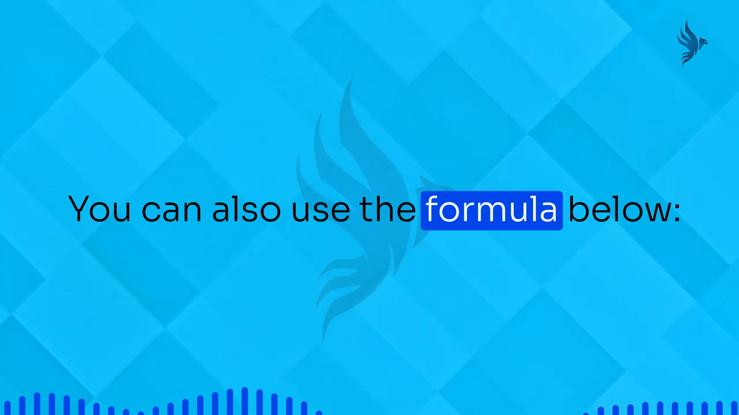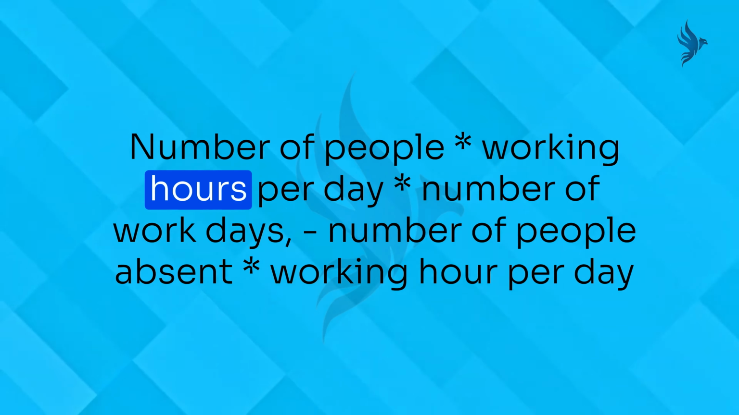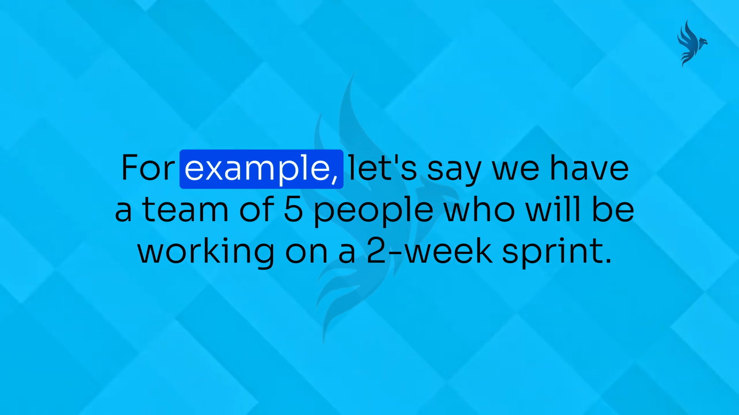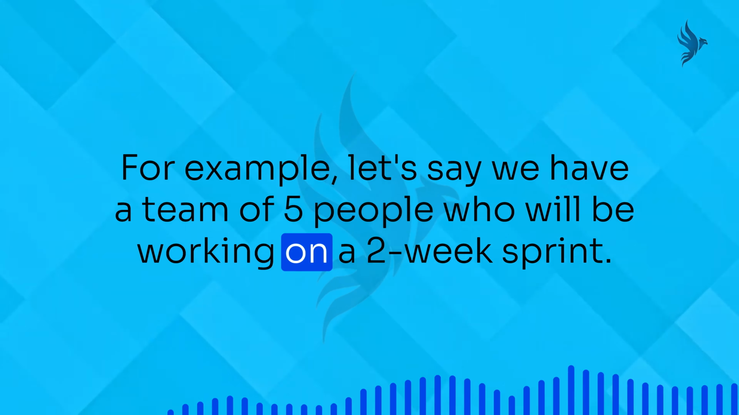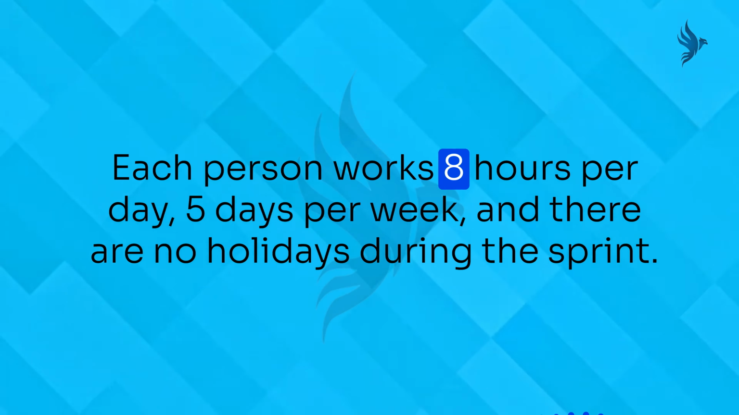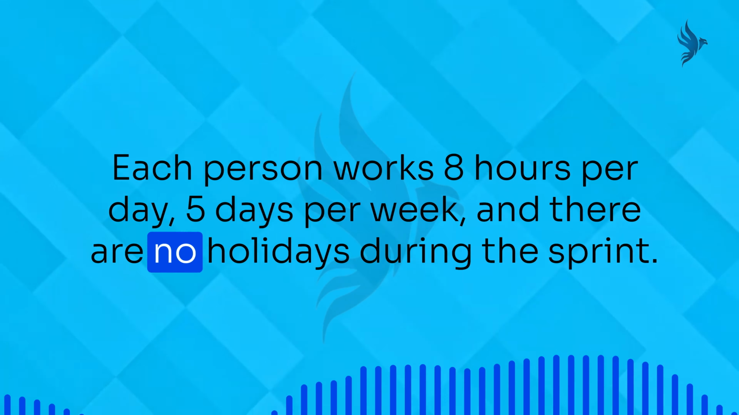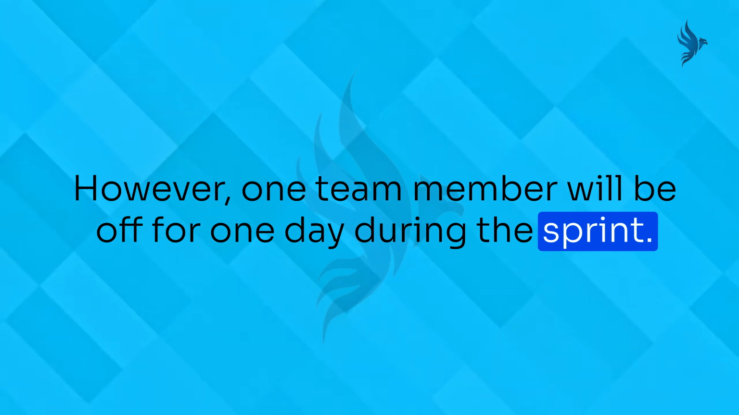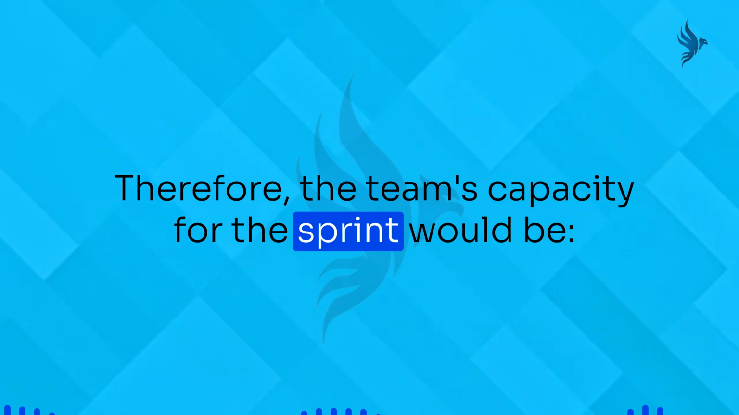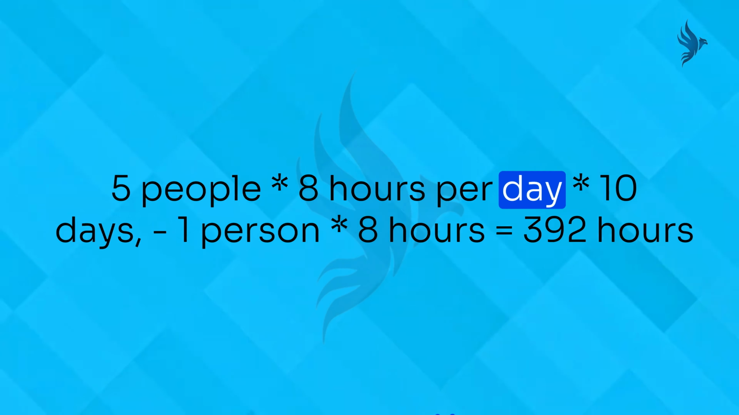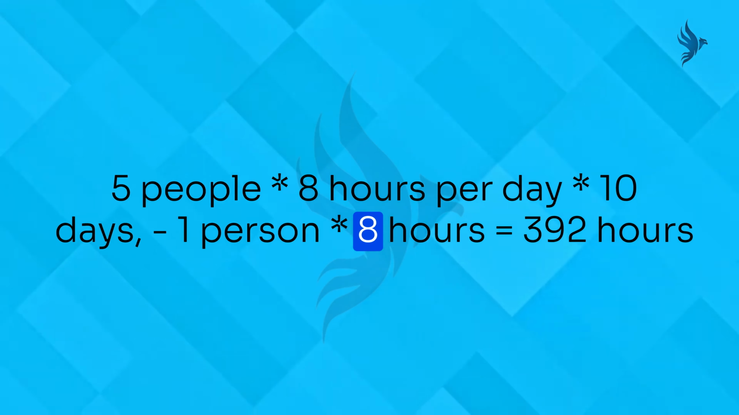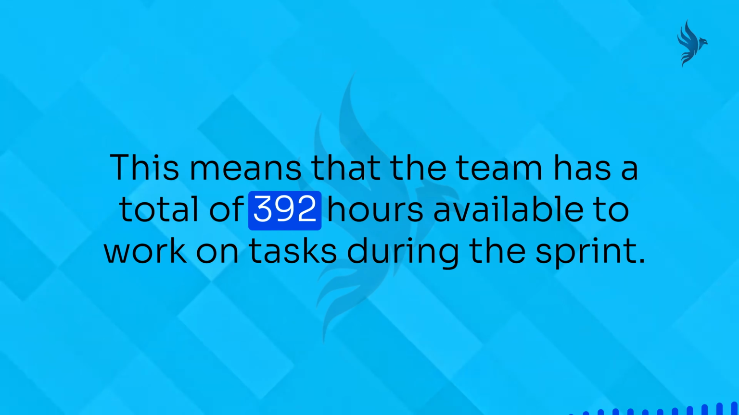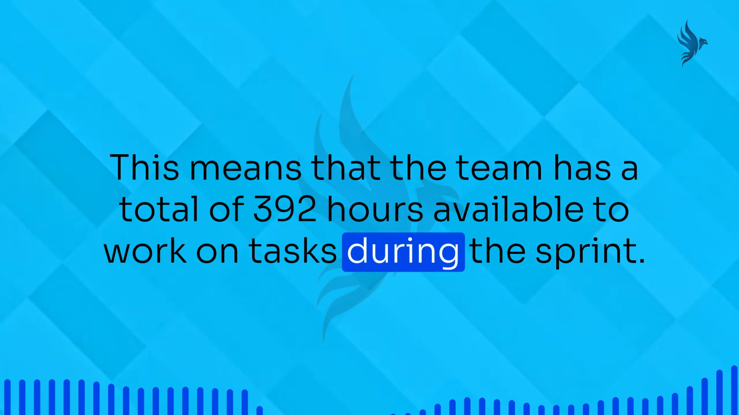You can also use the formula below. Number of people times working hours per day times number of work days, minus number of people absent times working hours per day. For example, let's say we have a team of 5 people who will be working on a 2-week sprint. Each person works 8 hours per day, 5 days per week, and there are no holidays during the sprint. However, one team member will be off for 1 day during the sprint. Therefore, the team's capacity for the sprint would be 5 people times 8 hours per day times 10 days, minus 1 person times 8 hours equals 392 hours. This means that the team has a total of 392 hours available to work on tasks during the sprint.